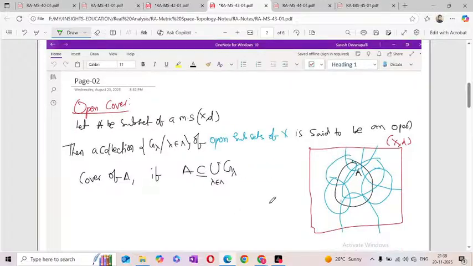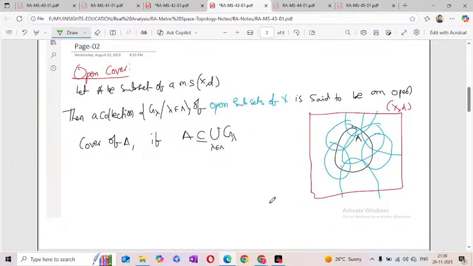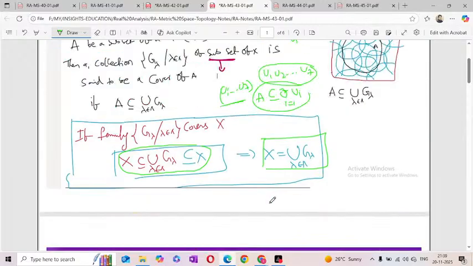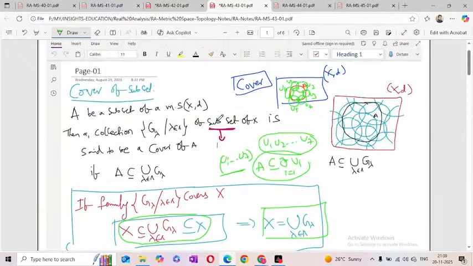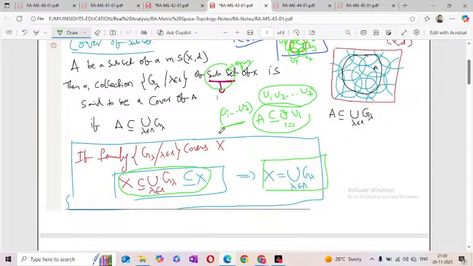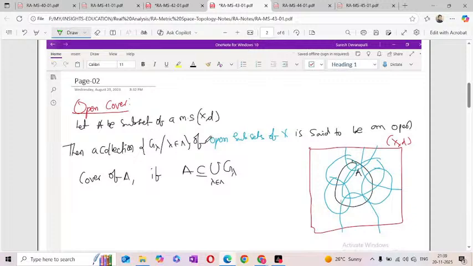Yes. So we call that the open cover. Open cover means just a small change to the previous one, that is the cover. Here the subsets are, suppose, open sets. Here we are assuming only subsets; a subset may be closed, or open, or some other set. If it is open sets, we call that cover an open cover.